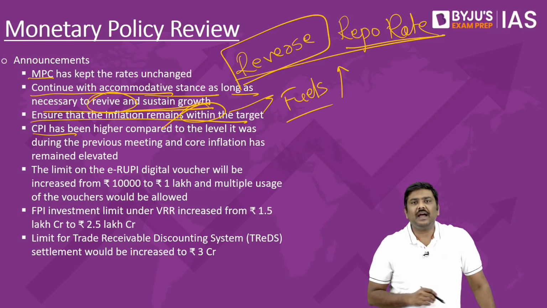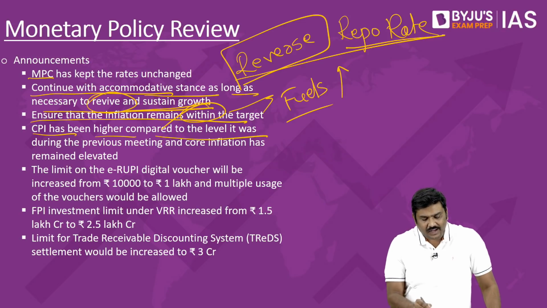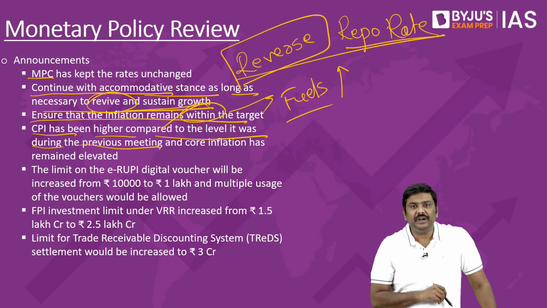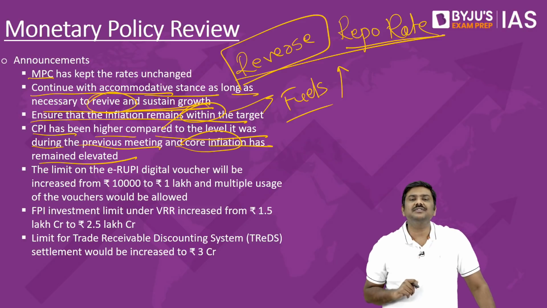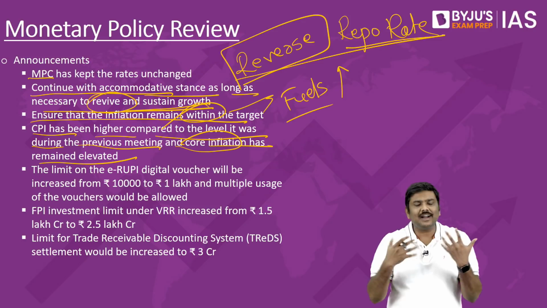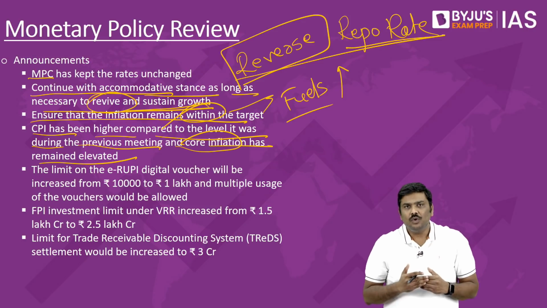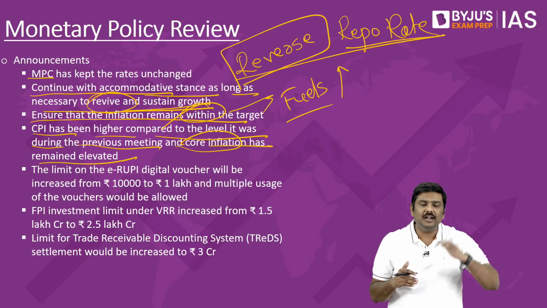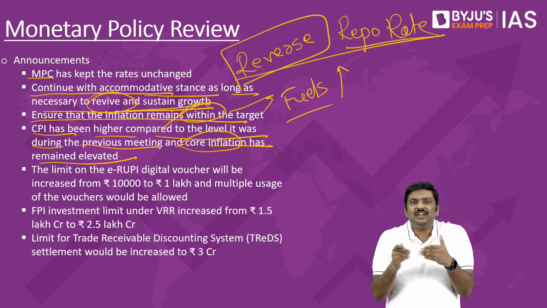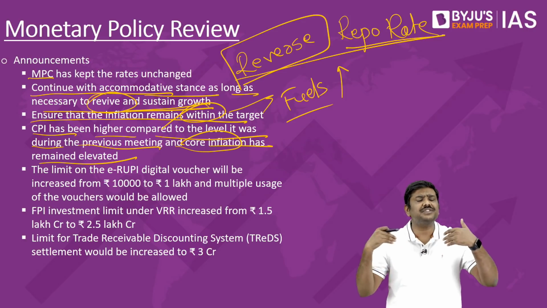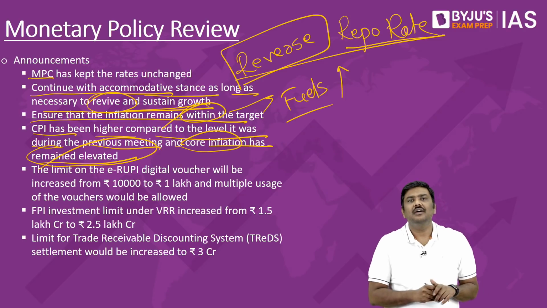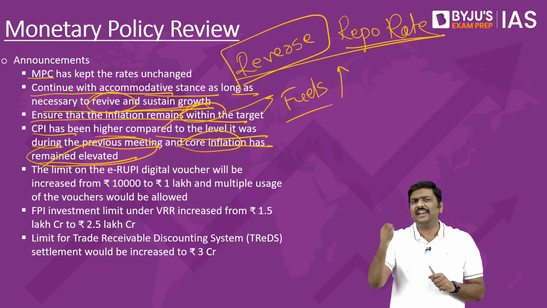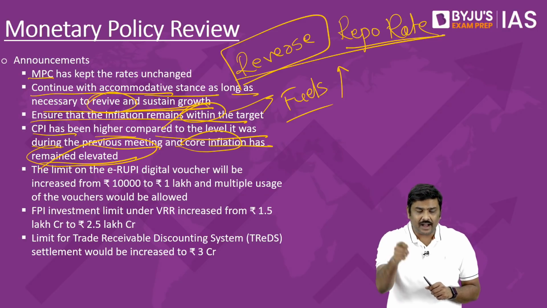Fourth, the CPI, Consumer Price Index, has been higher compared to the level it was during the previous meeting, and even the core inflation has remained elevated, and that is also a cause of concern, because generally when we say core inflation, we consider those commodities whose prices are not volatile, whose prices do not go up and down in a short period of time. So, generally we consider those commodities whose prices are more stable over a longer duration. But what we can see here is even the core inflation has remained elevated, which will create a headache for the Monetary Policy Committee in the coming days.